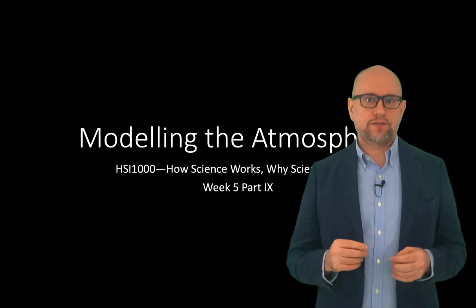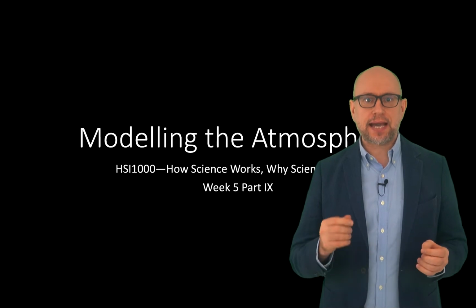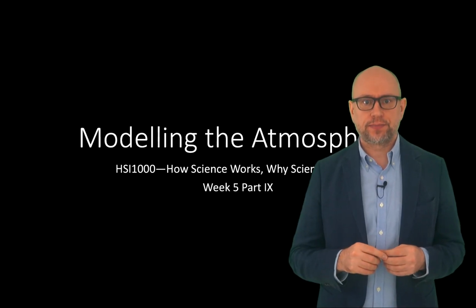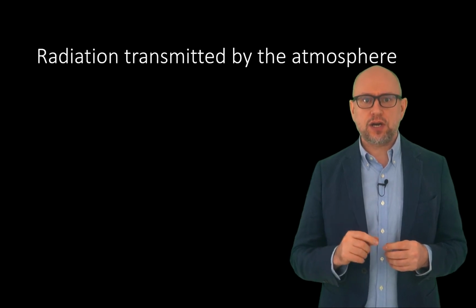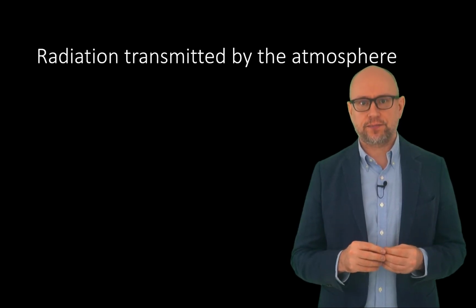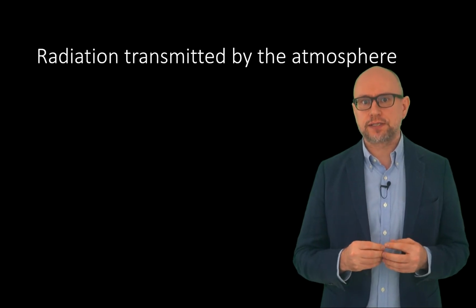How can we modify our mathematical model to account for the effect of an atmosphere? And can we calculate the magnitude of the greenhouse effect? To do this, we need to know how radiation from the Sun and the Earth interacts with the atmosphere. We have described both the Earth and the Sun as blackbody radiators.